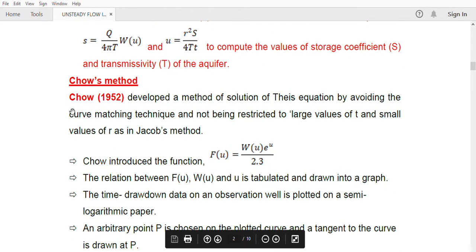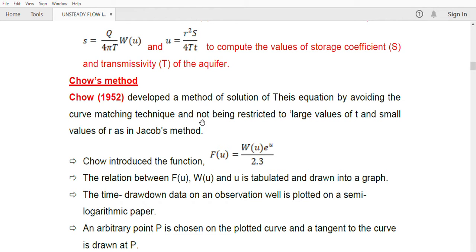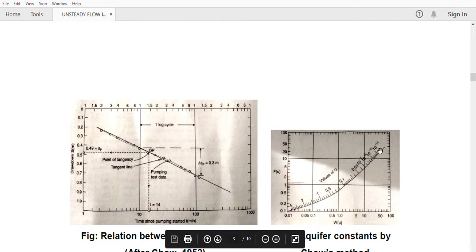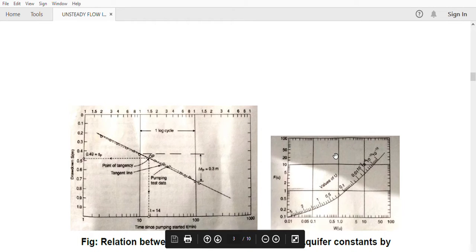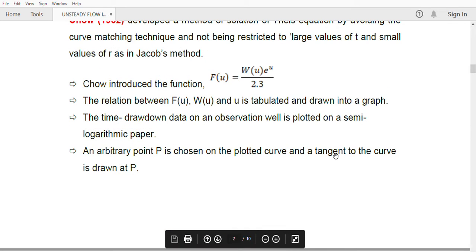A scientist named Chow in 1952 has developed another method for finding the S and T of the aquifers in case of unsteady state. He has found an equation for f of u, function of u, equal to W of u e raised to u divided by 2.3. So this equation is derived by Chow. He has done many experiments and drawn some graph relating f of u, W of u and u. The graph is shown here. With these three values he has drawn this graph. This is aquifer constants by Chow's method. Now that graph is known to you, that is available with us.